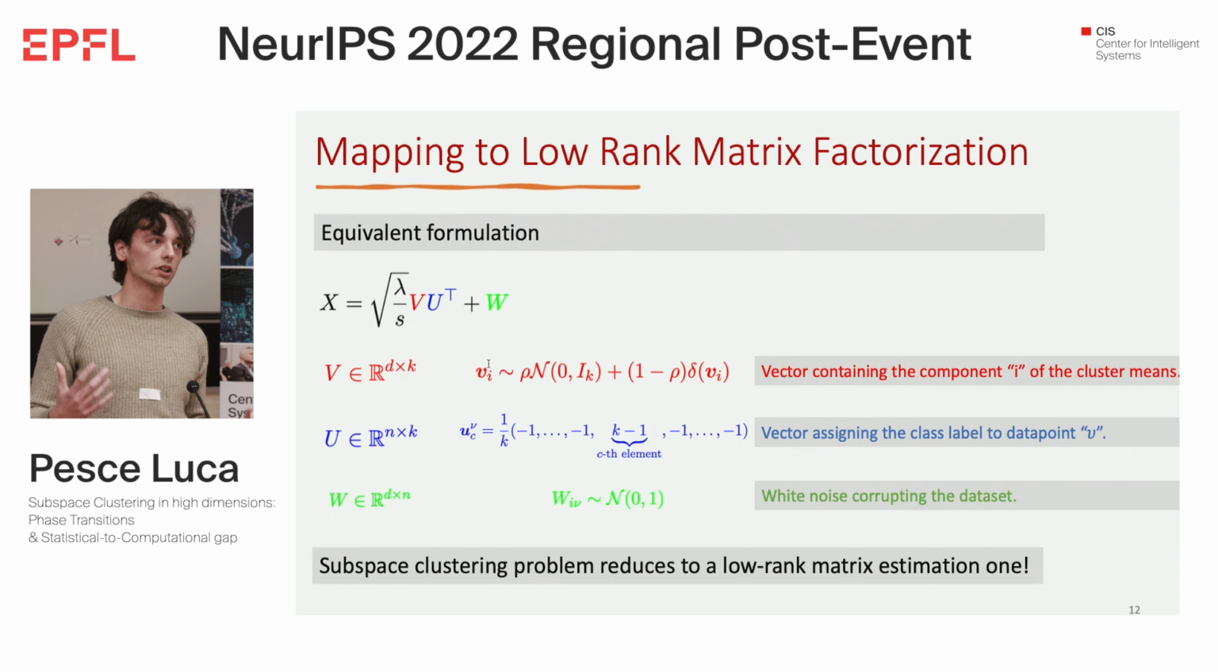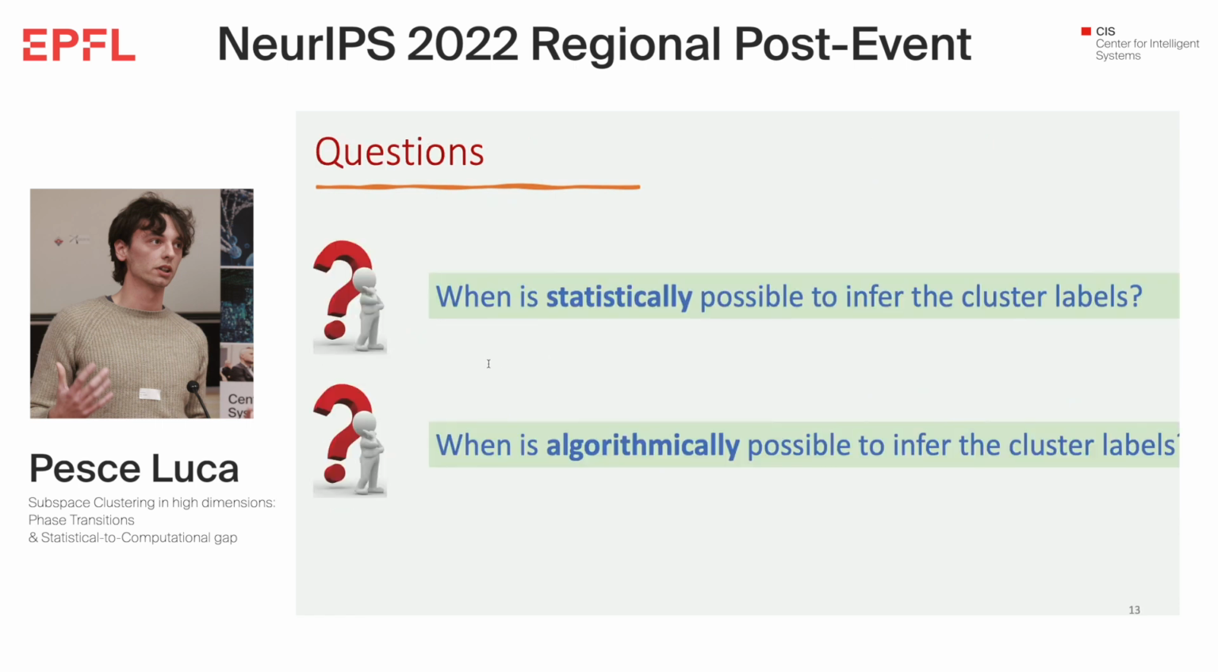Another important conceptual step in our work is to map this problem to a low-rank matrix estimation one. Indeed, by introducing three auxiliary matrices, V, U, and W, that encode the information about the centroids, the labels, and the noise, we can map the subspace clustering problem to a low-rank matrix estimation one. I skip all the technical part. After doing this, we can answer the two main questions: when is it statistically possible to infer the cluster labels, and when is it algorithmically possible to do so?